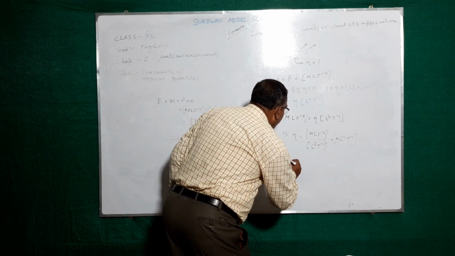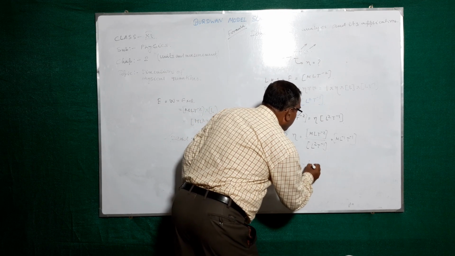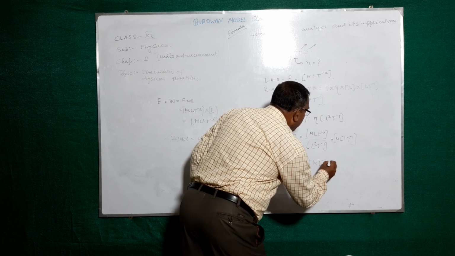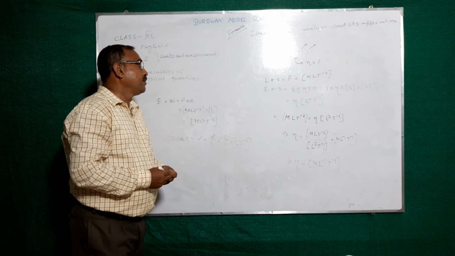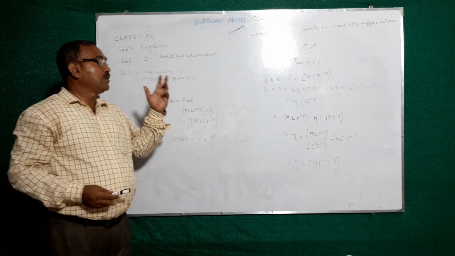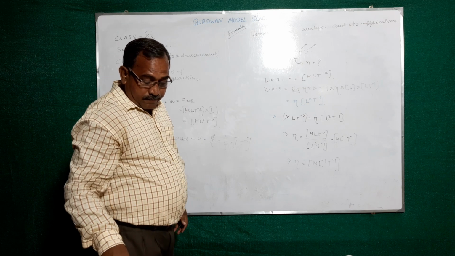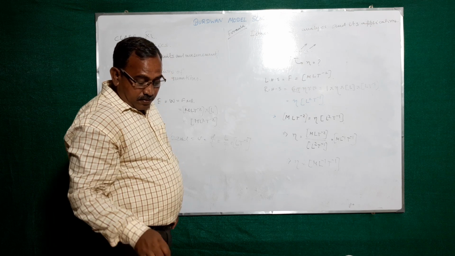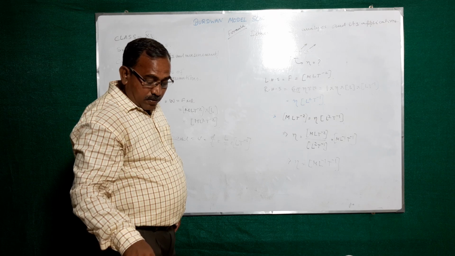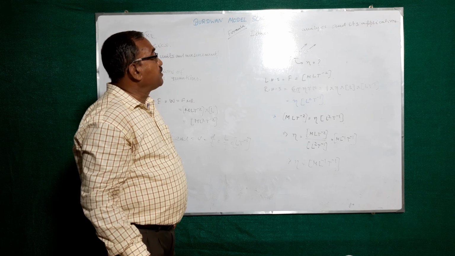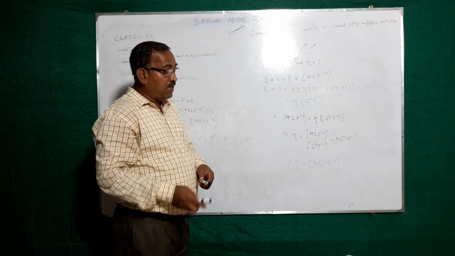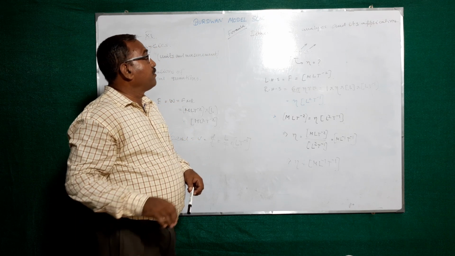So the dimension of eta equal to M L to the power minus 1 T to the power minus 1. Okay. You can find out the dimension of a physical quantity with the help of the dimensional formula.